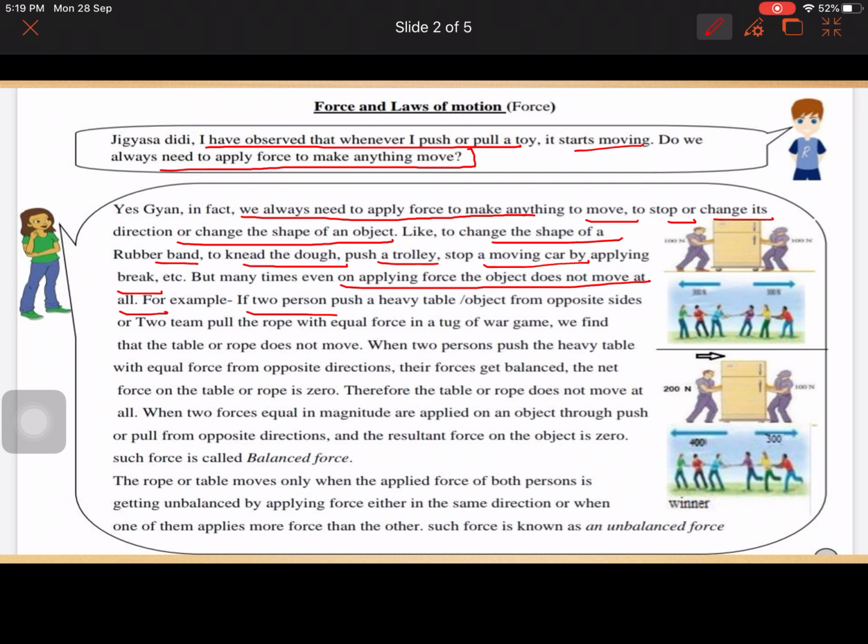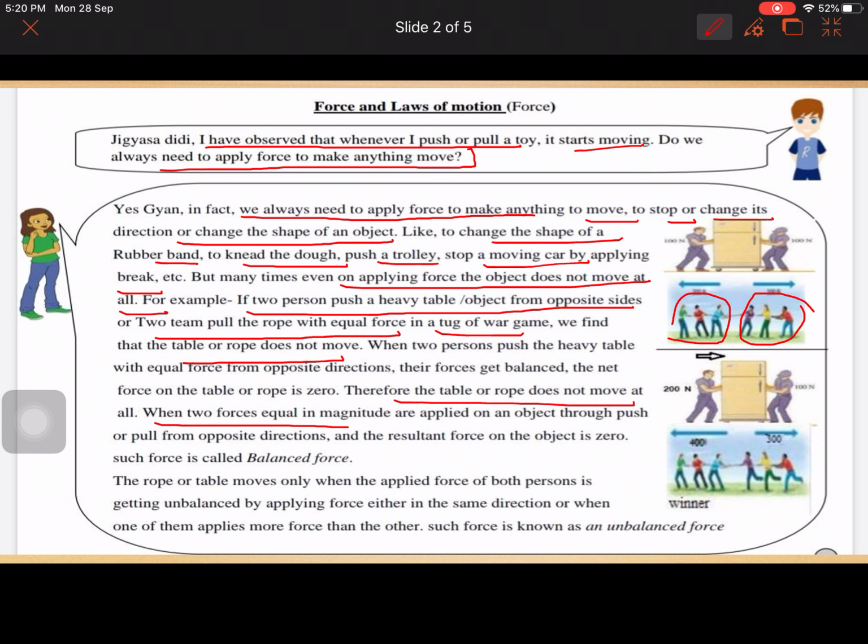It is because if two persons push a heavy table from opposite sides, or two teams pull the rope with equal force in a tug of war game, we find the table or rope does not move. That means if the force applied on the object is lesser than the object's weight, or if the force is applied from the two sides in the opposite direction, then the object will not move. Like in the tug of war game, a group of persons are stretching the rope, so the rope does not move at all.